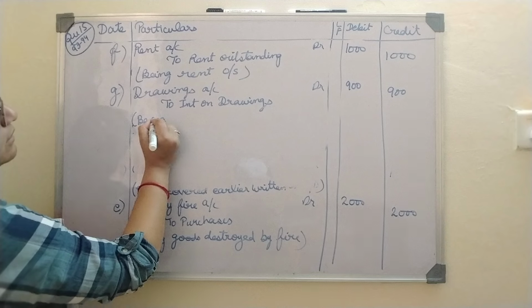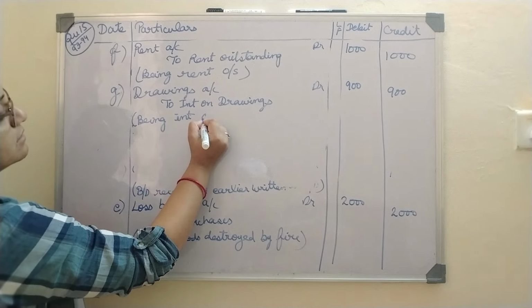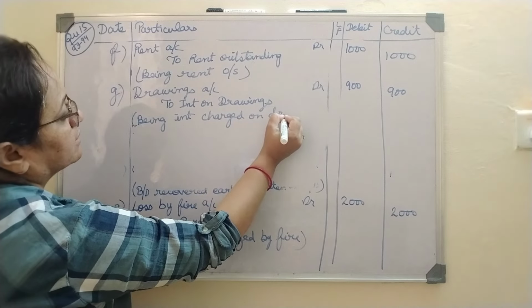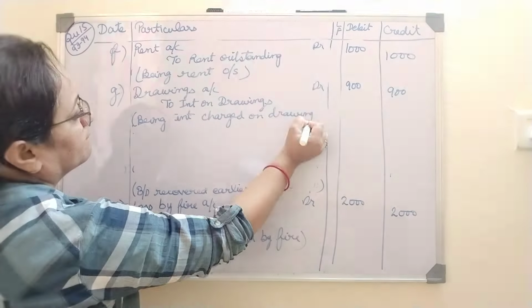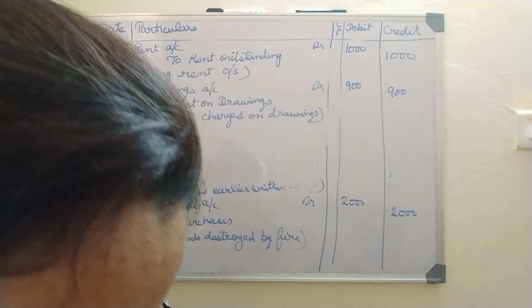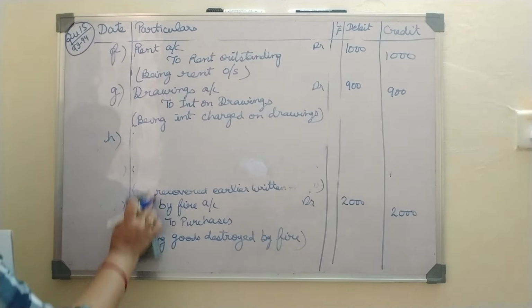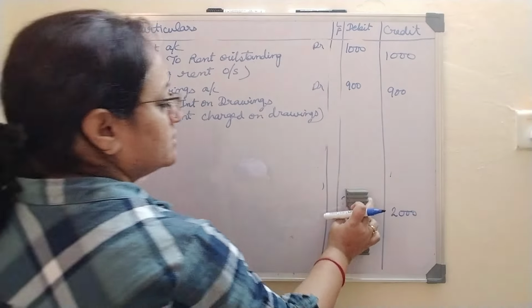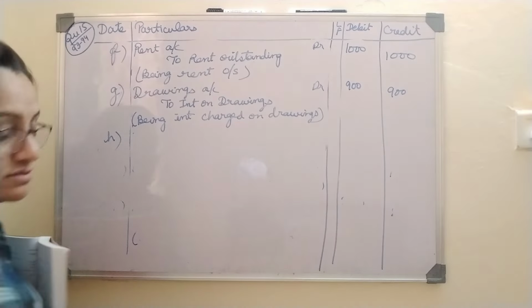Being interest charged on drawings. Now the last one, second last one. We will see the last transaction also has some twist. That one we will see after this one.